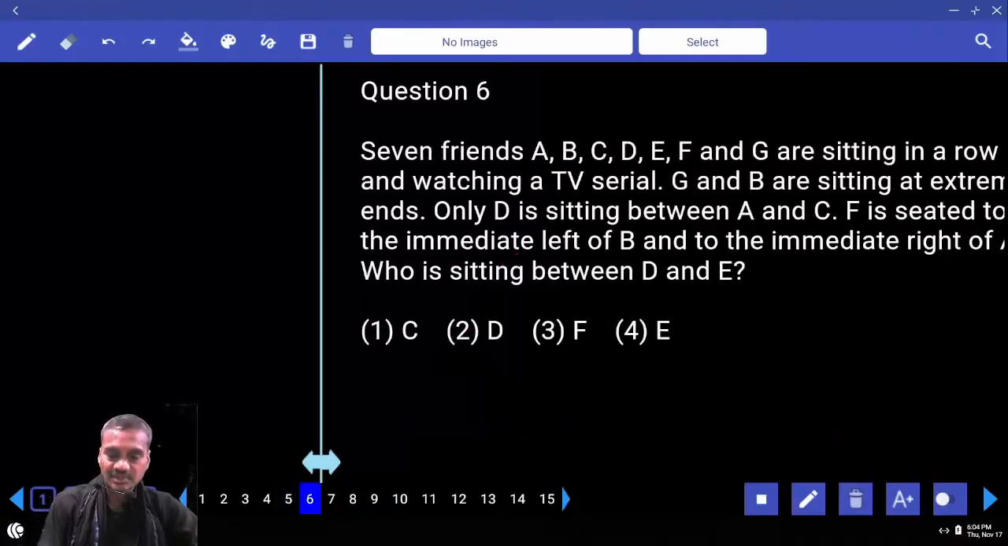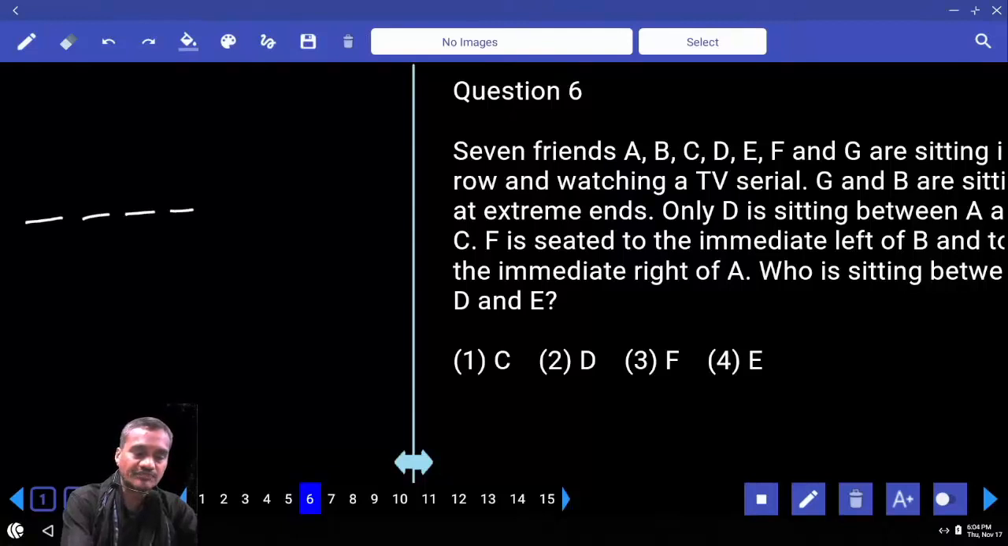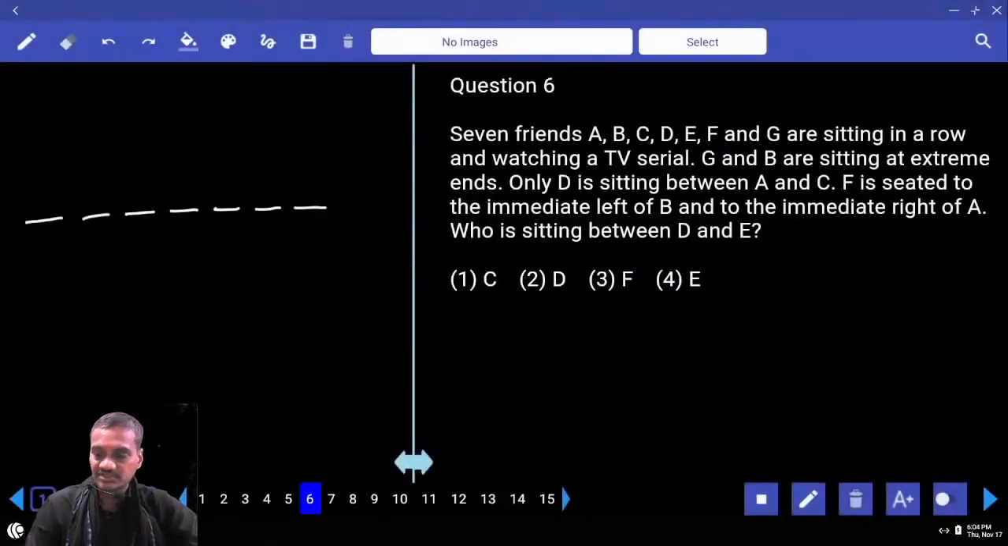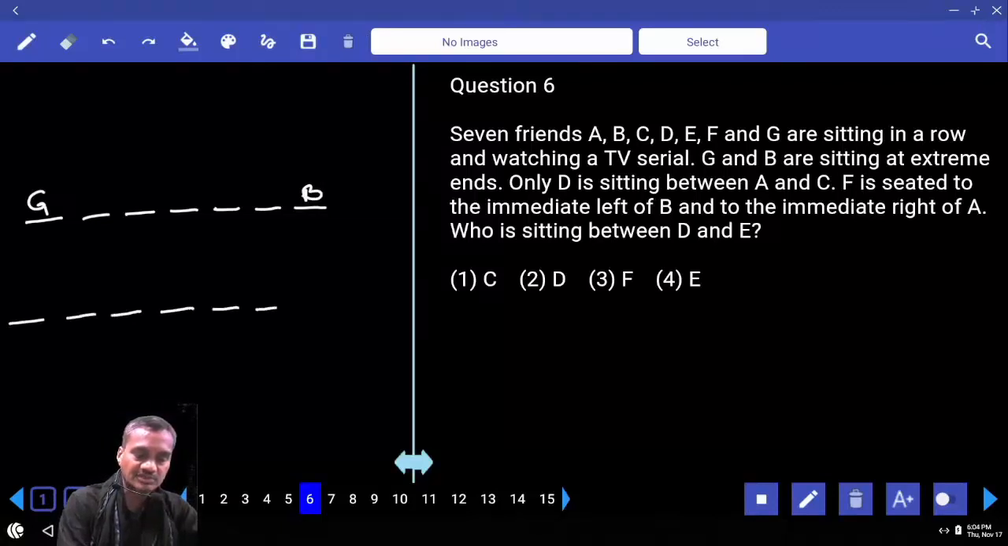And the sixth one: there are 7 friends sitting in a row watching a TV serial. G and B are sitting at the extreme ends. Now how many people are there? 1, 2, 3, 4, 5, 6, 7. And G and B are at the extreme ends. What are the different possibilities? If G is here, B will be here, or if B is here, G will be here. Now if G is here, B is here.